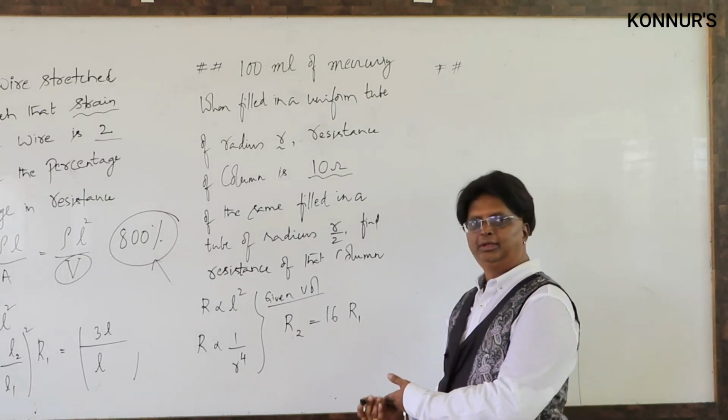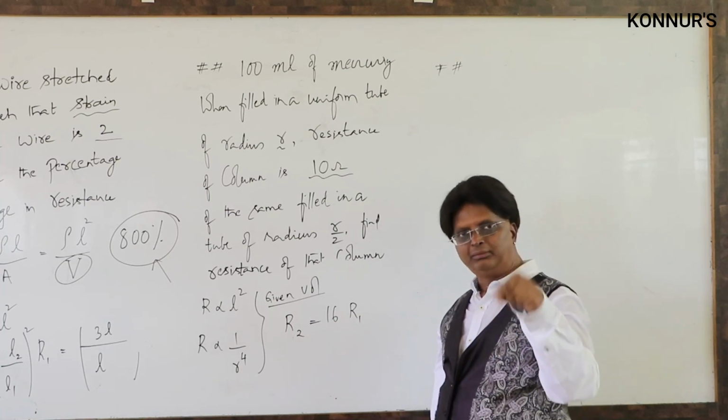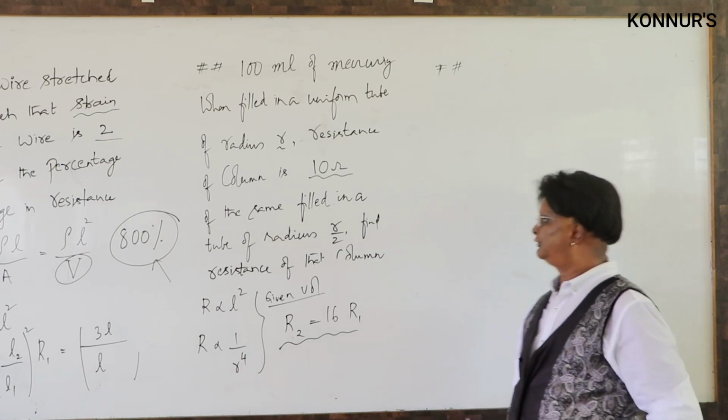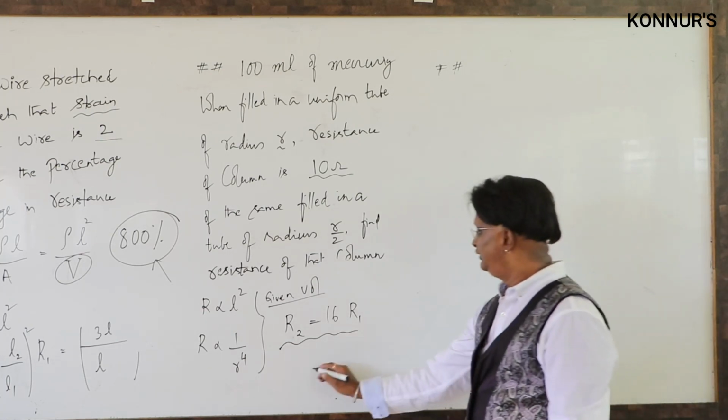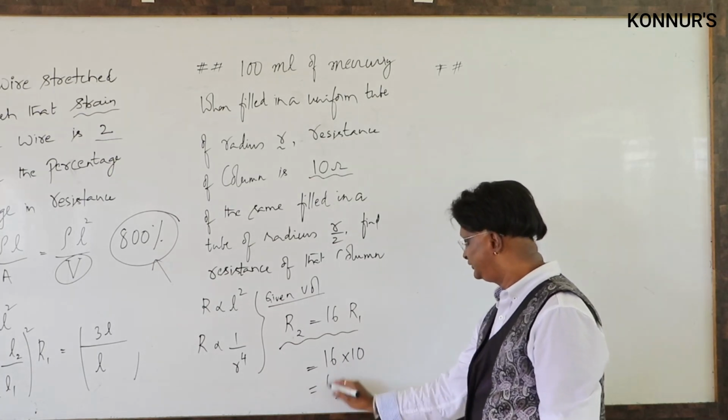Otherwise, you can write the same as a ratio. R2 by R1 is equal to r1 by r2 whole to the power 4. You can substitute. R2 is equal to 16 R1. Therefore, this is 16 times 10, 160 ohms. You get the answer.